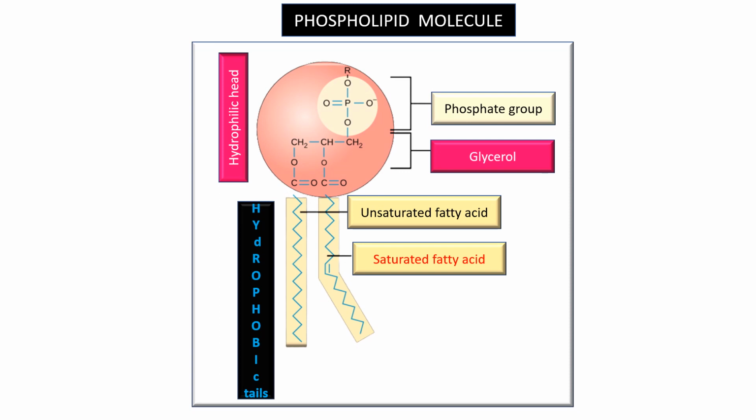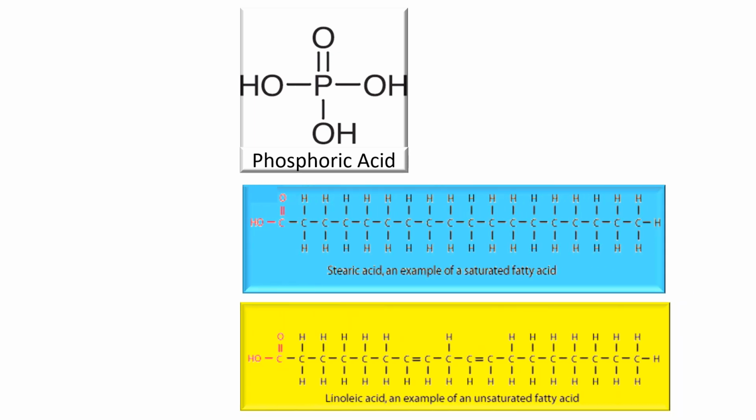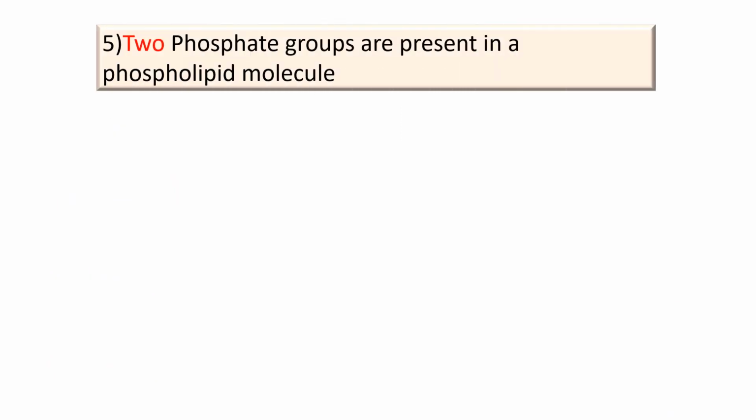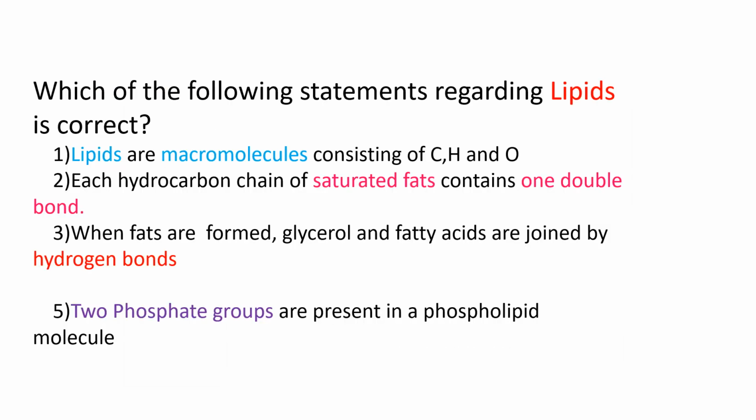Phospholipids. One phosphoric acid molecule and two fatty acids are reacted with one glycerol molecule to form a phospholipid. One phosphate group and two fatty acid chains are found in a phospholipid molecule. Therefore, the fifth statement is also wrong because only one phosphate group is found in phospholipids. Accordingly, the correct statement about the lipids out of the 5 responses given here is the fourth one. Answer 4.